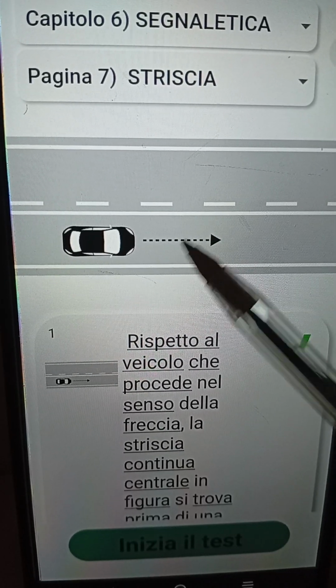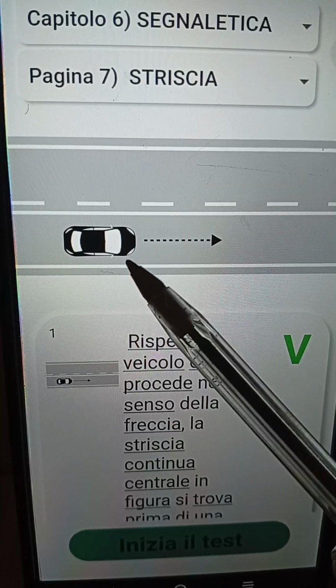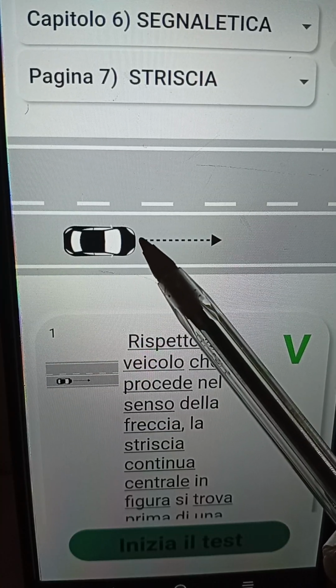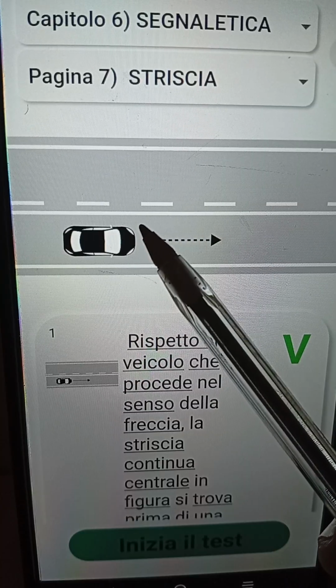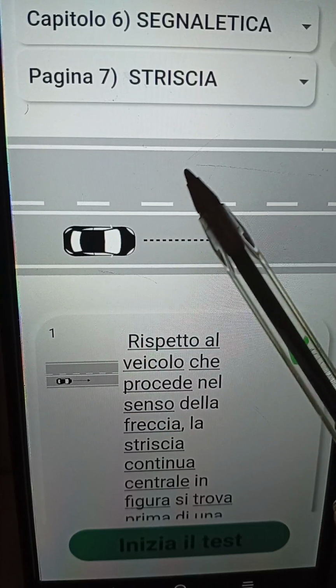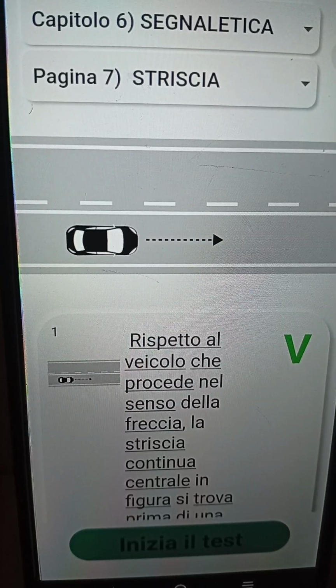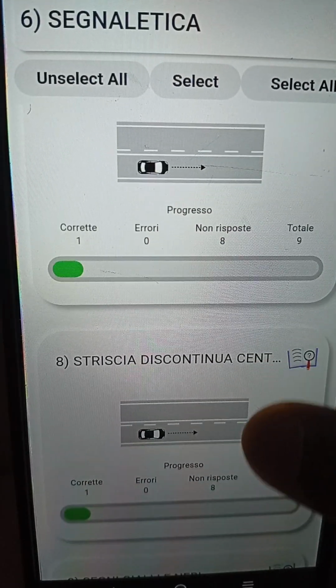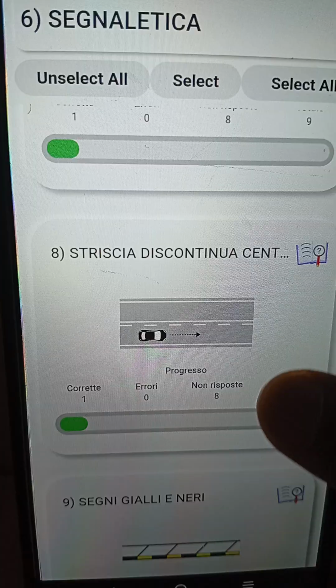Now, there's something you still need to understand. On this particular side, the vehicle that is circulating on this part of the road cannot superare to the other direction. Stare attenti. Okay, thank you very much. Let's go. I have to be very, very fast. I have to do a summary. Now, let's go straight to the next one.